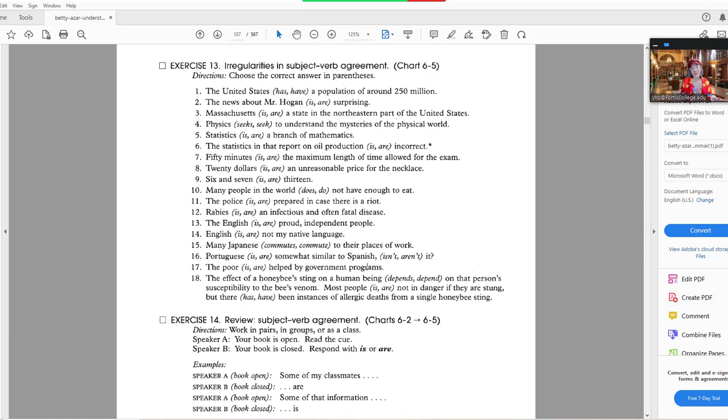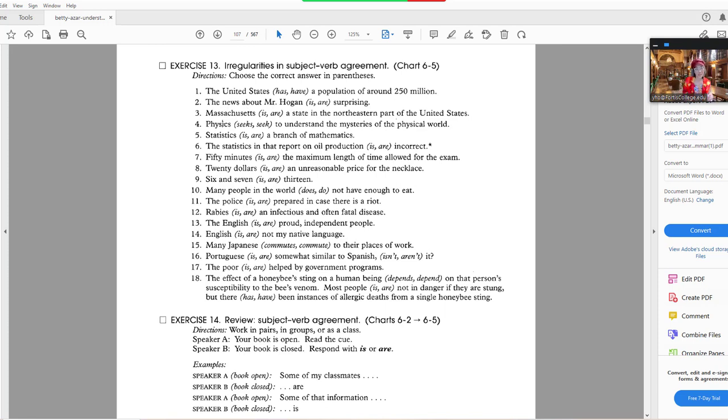So if I had students, this was something I would do with students. The United States, so here you have one country that has a population around, well, this is really old, it's more like 350 million. So this is a very old book. The news about Mr. Hogan, the news is a collective noun as one entity. Therefore, the news is.